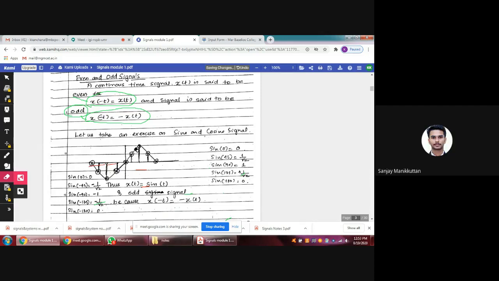Okay, the sine is which signal? Sine is an odd signal. Cosine wave is an even signal.